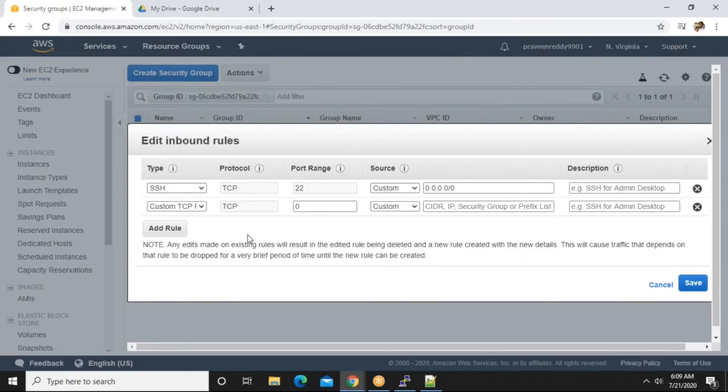What is SSH, guys? SSH is a secure shell. So you are able to putty to that server. What is putty? Putty is an application to connect to your Linux box. In that Linux box, on port 22, that SSH application is running, guys. Every Linux box by default, doesn't matter whether it's CentOS, Red Hat, Ubuntu, by default that SSH application is running there on port 22.